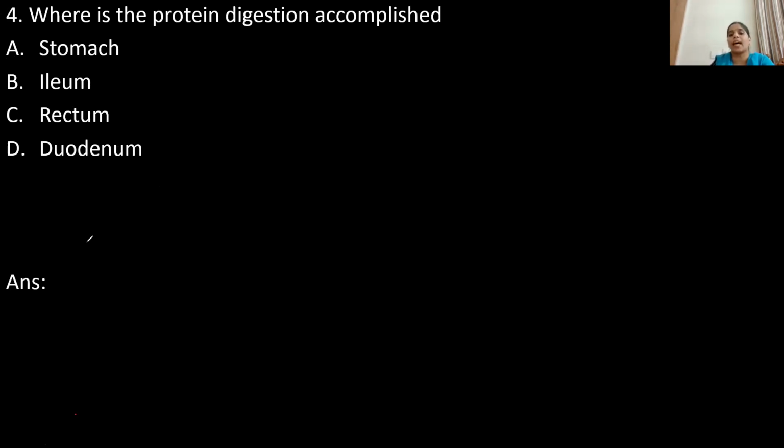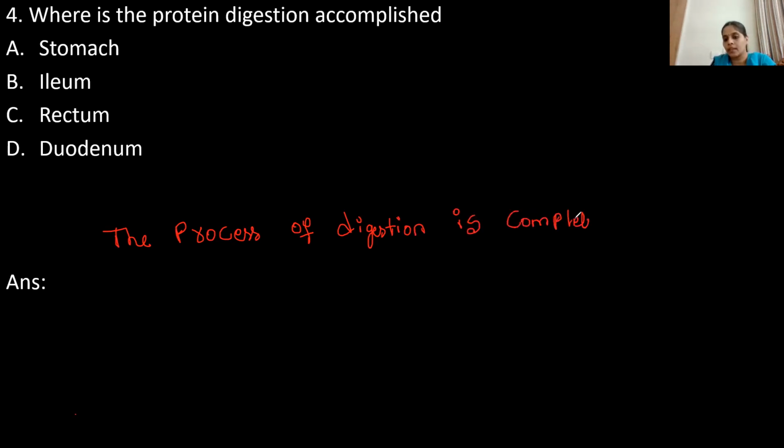Whether it is protein, carbohydrate or fat, the process of digestion is completed inside the small intestine.